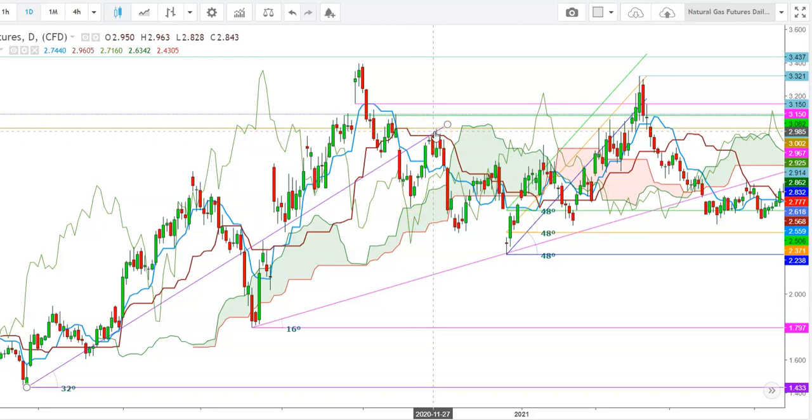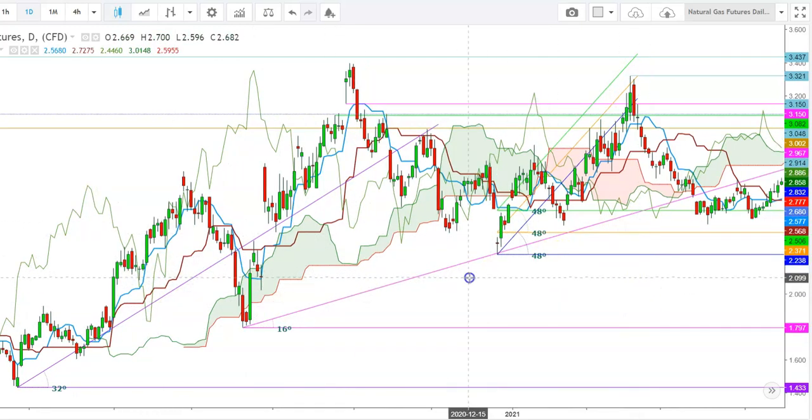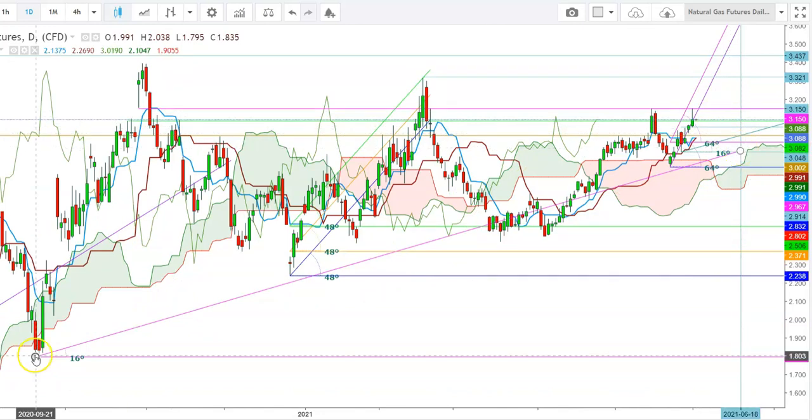2.985. So friends, here I would like to show you how we have seen an uptrend from the levels of $1.8 since September 21st, 2020. Since then, the natural gas futures have been maintaining this uptrend up to here. So here you can see how the natural gas futures maintained well above this 16-degree uptrend line, and in between this uptrend the natural gas futures found some sharp upward rallies as we have seen here when the natural gas futures started a sharp upward move on December 28 when the natural gas futures were at the levels of $2.245 and continued to move upward.